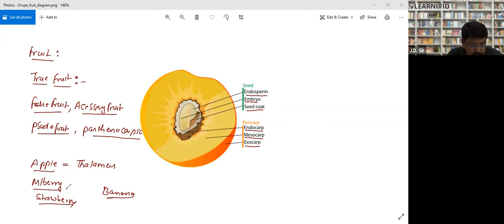So please remember the example of false fruit, because they will ask you which of the following is. Banana also grows from vegetative propagation. Yes, banana have a root-like structure that is called rhizome. So we propagate banana with the help of rhizome, right? Even a grape is propagated vegetatively. So we grow the grape vegetatively, right? Same thing with the strawberry, same thing with the mulberry, and same thing with the apple.